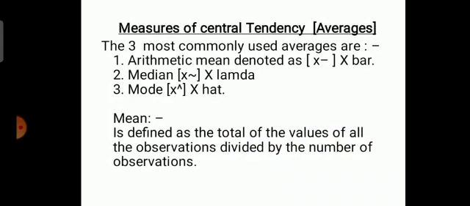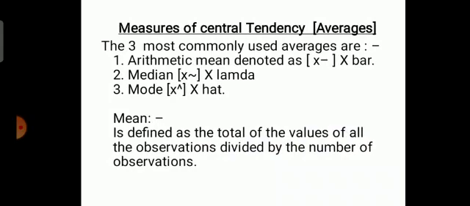Measures of central tendency or averages. The three most commonly used averages are arithmetic mean, denoted as x bar, where the bar should come above x; median, denoted as x lambda; and third, mode, x hat.